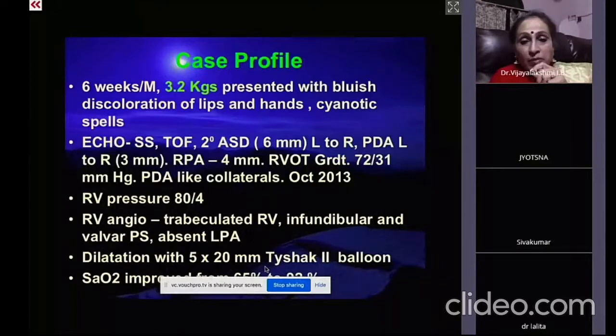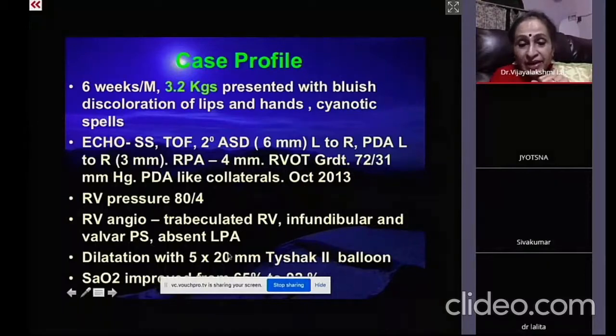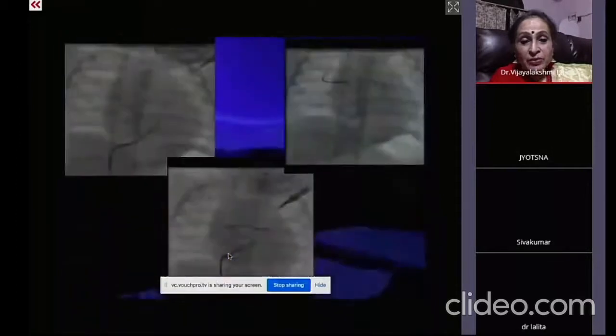Okay. So this child had a PDA with left to right shunt, 3 millimeter. RP was 4 millimeters. And the RVOT gradient was 72. RV pressure was 80. And then we dilated with the 5/20 Ty-Shak balloon and saturation improved considerably.